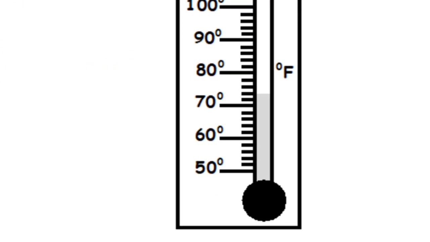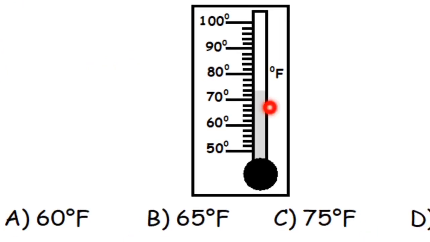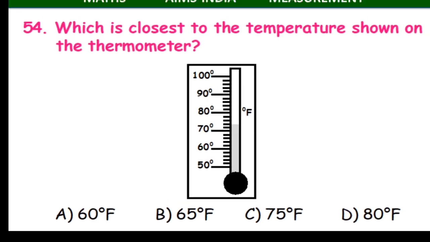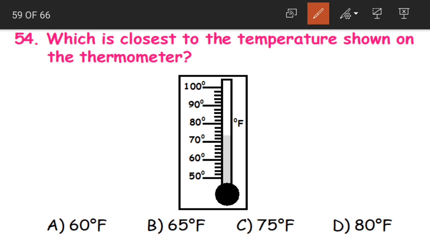So from this is 70, this next small line becomes 72, then we have 74. So it is stopping at 74.